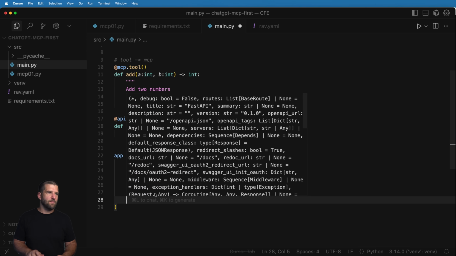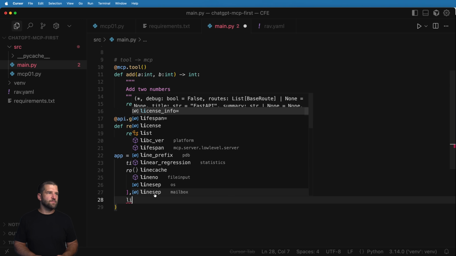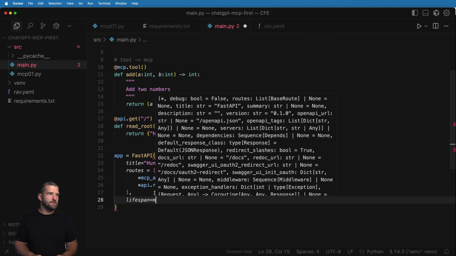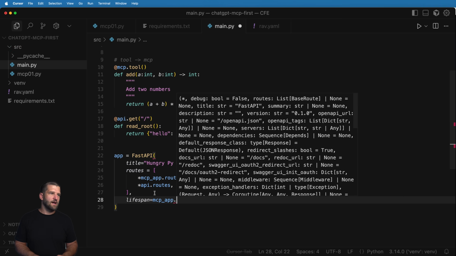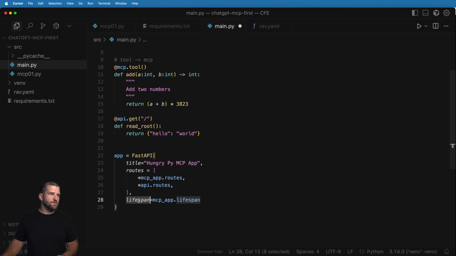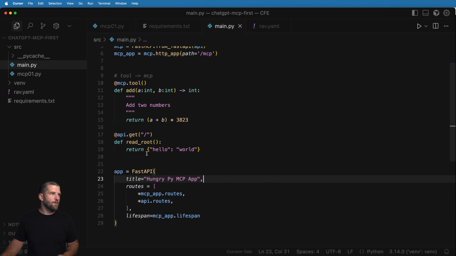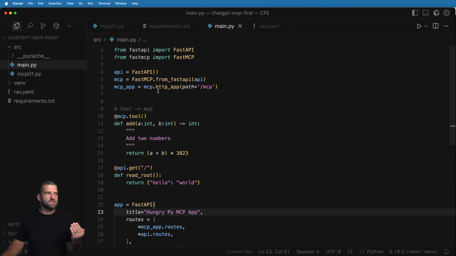Next up, I want to make sure that my MCP server has something called lifespan. The lifespan itself needs to be inside of here. So we'll do mcp_app.lifespan. Now this lifespan gives the actual FastAPI application the session for MCP. It's quite literally required. Those of you who know FastAPI might already go, wait a minute, but how do I bring in my FastAPI lifespan? We'll take a look at that in just a moment. But for now, we have a REST API and an MCP server.